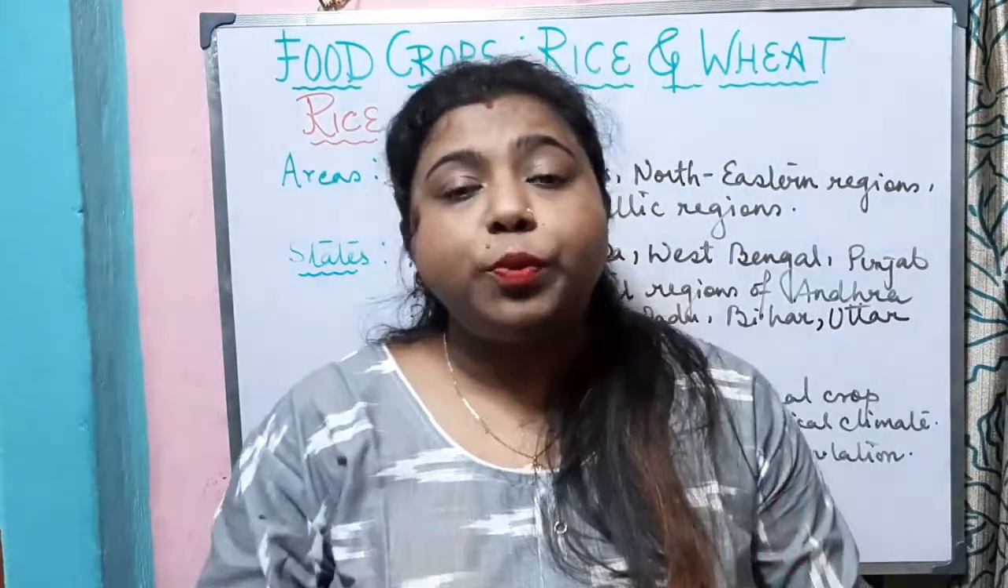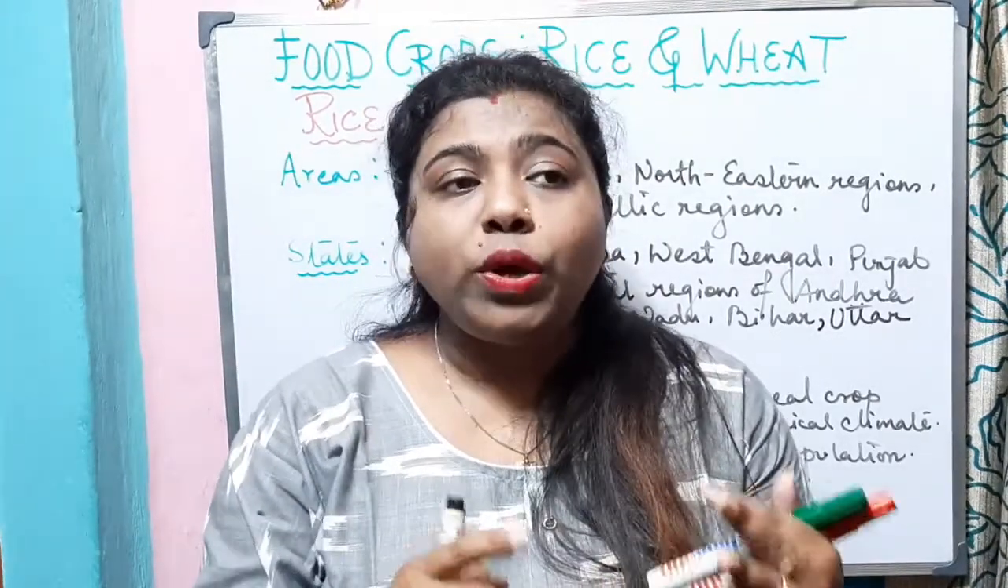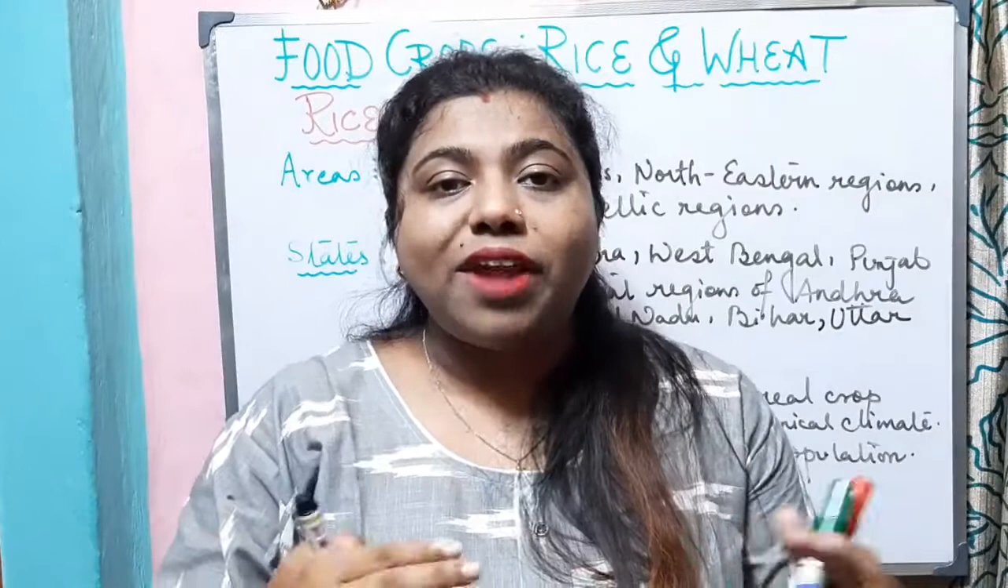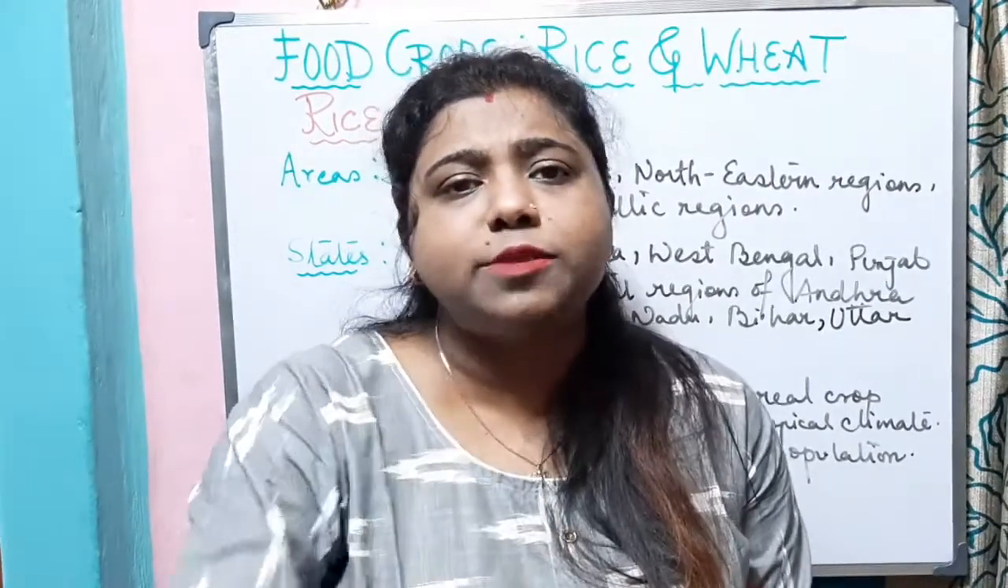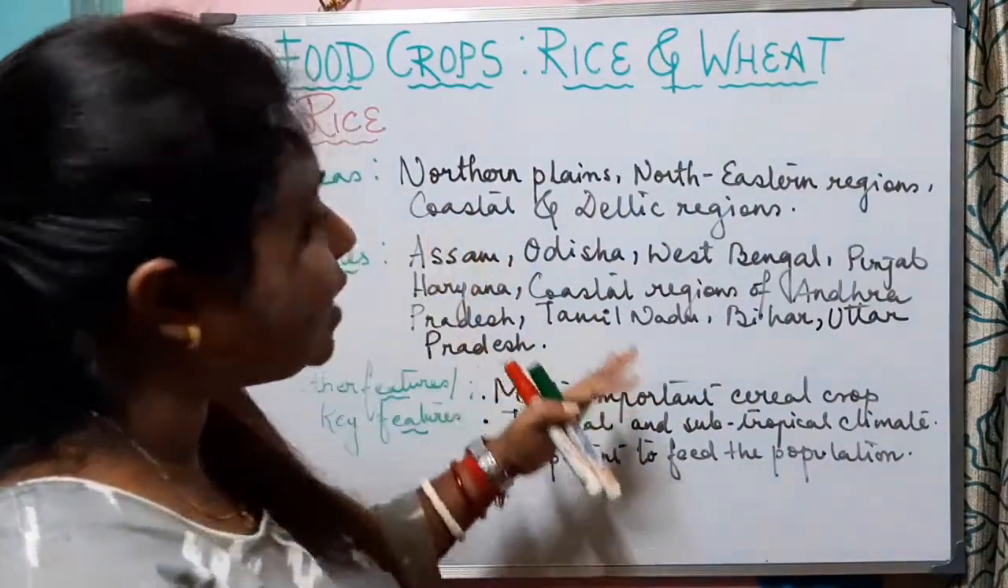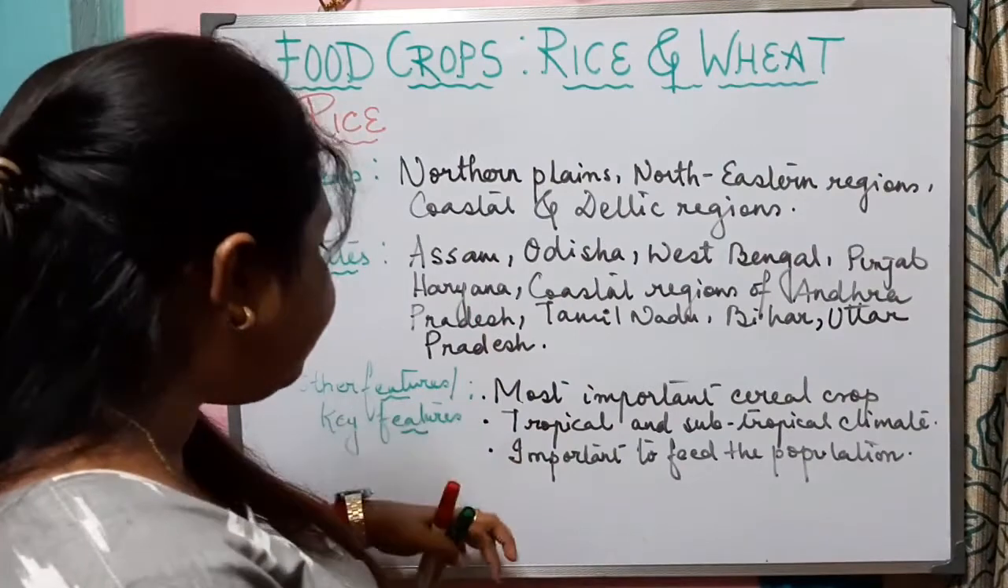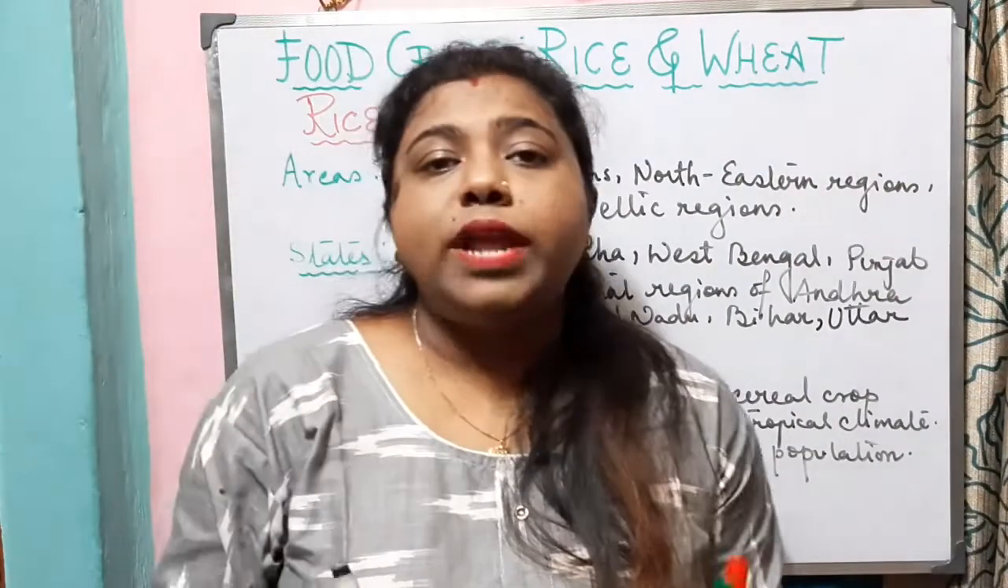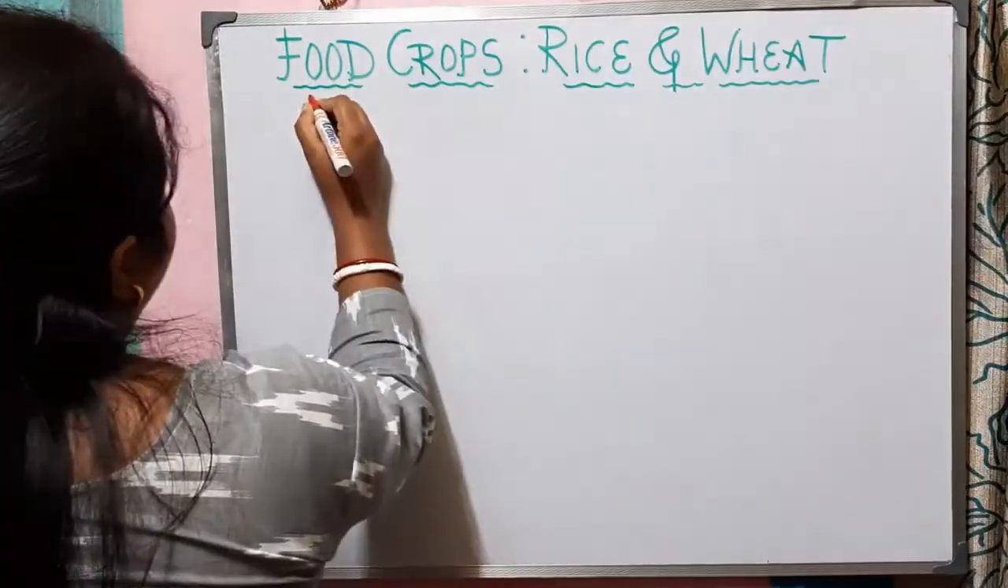So what we get to know about rice, we got to know that which type of crop is rice. We got to know that which is a cropping season where rice can be grown, what type of soil is preferred, what are the geographical conditions required, which are the areas where they mainly grow, the states which dominates in the production of rice, and the key features or the main features of rice. Now let us know about the second most important crop of our country, that is wheat.